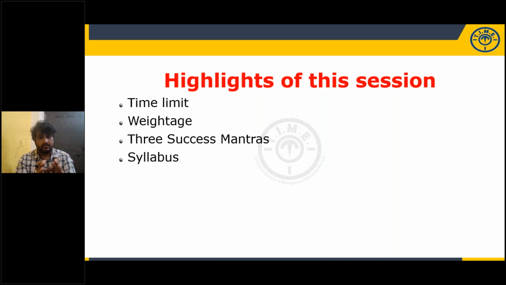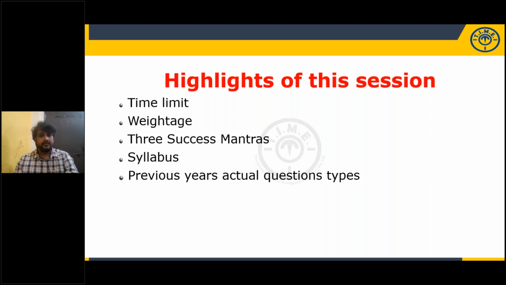And we will divide top syllabus topics for PO prelims as well as for clerical prelims, as well as PO mains, as well as clerical mains. We will separate it while we are discussing. And previous year actual question types, not all the models, some of the models have been presented here, that you can take screenshots of at the end of the session. Preparation tips and strategies for each and every topic. So this is the main agenda of this session. So first we'll go with the time limit.